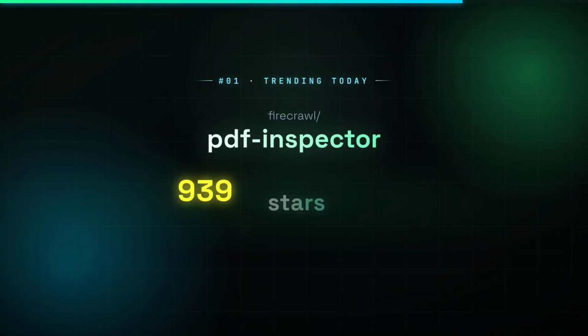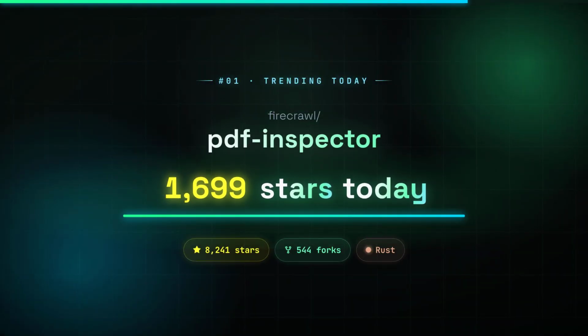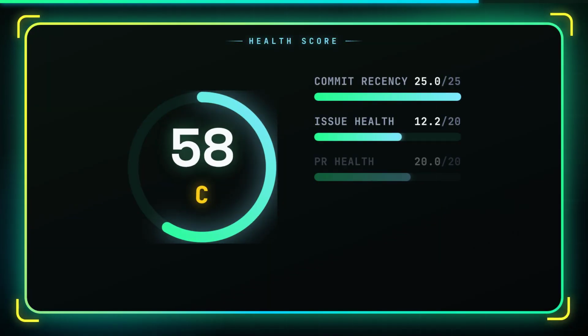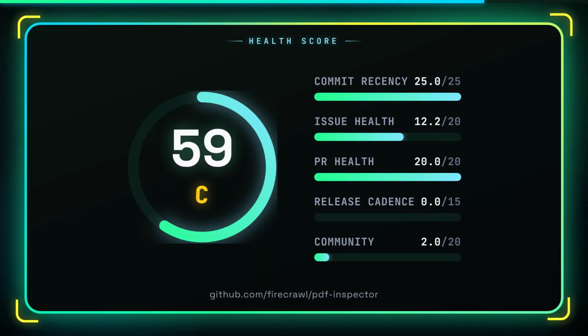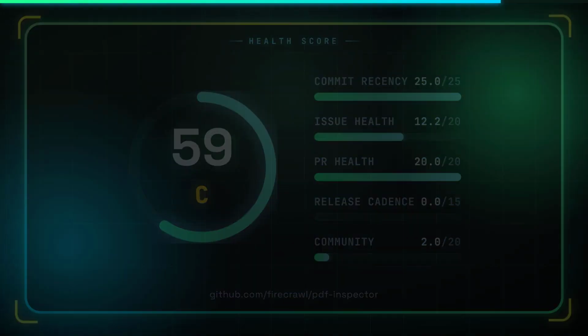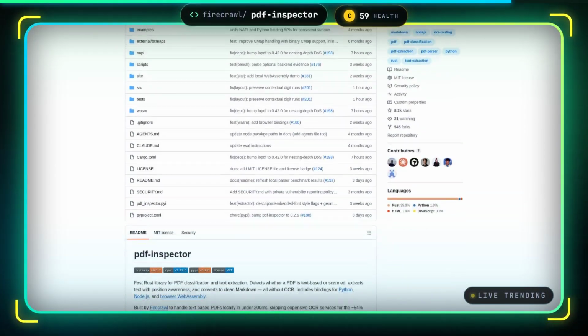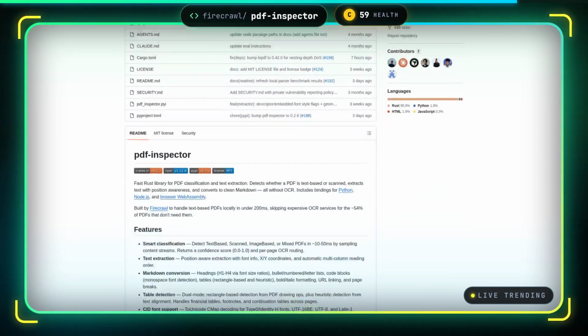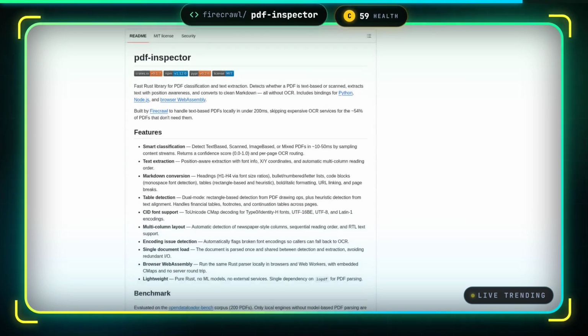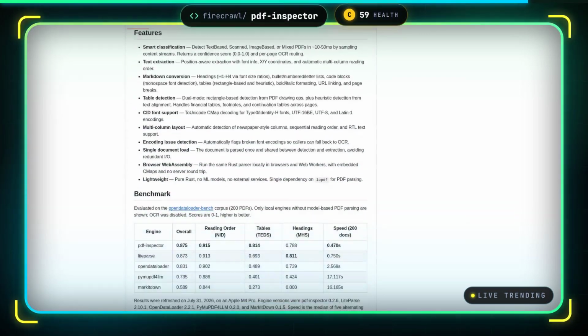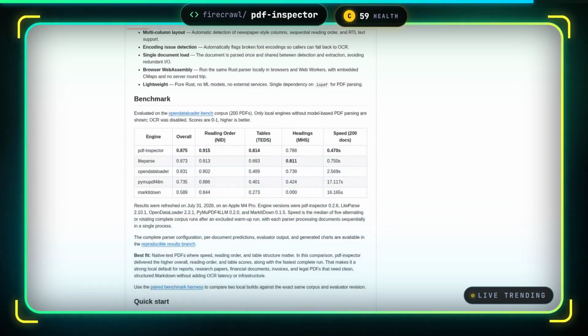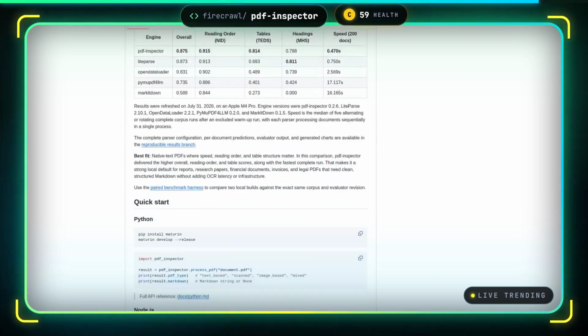Number 1, PDF Inspector. 1,699 new stars today. When you're processing thousands of PDFs, blindly sending every document through OCR is a waste of compute and money. Roughly half of all PDFs already contain extractable text. This library gives you a fast, local decision engine that classifies PDFs in under 50 ms and extracts text with position-aware layout analysis, so you can route text-based documents straight to your pipeline and reserve heavy OCR for the scanned ones that actually need it.